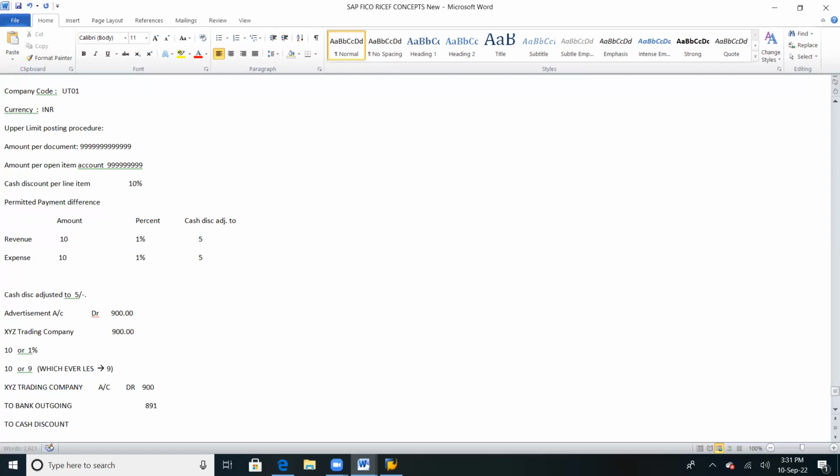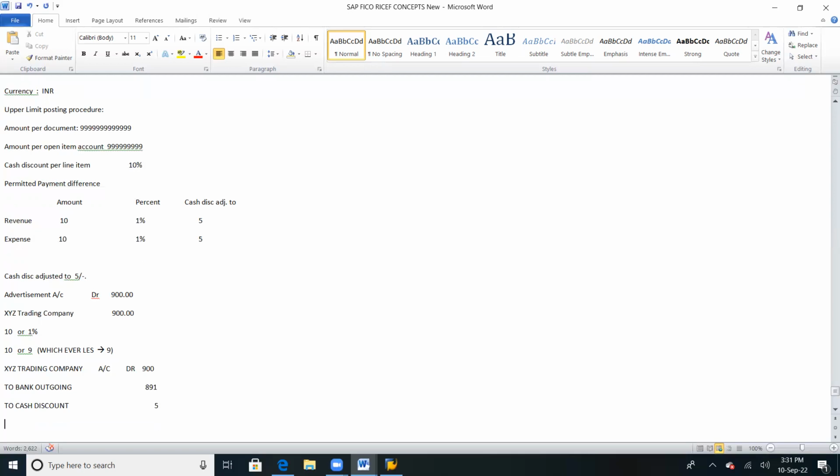So what is the difference amount now? 4 rupees. So that difference amount will go to the payment difference account.